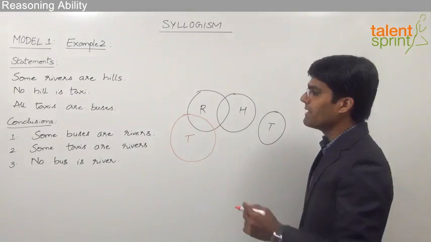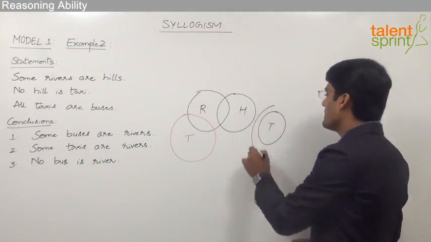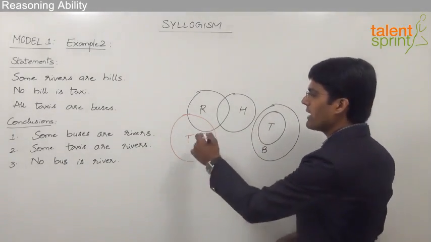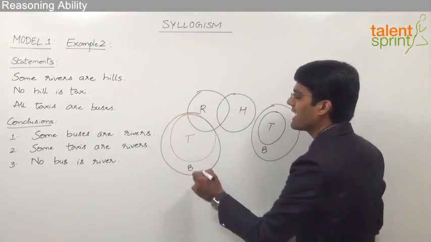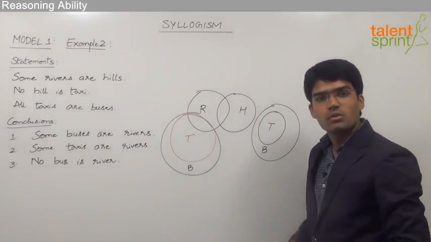The third statement here is: all taxis are buses. So all taxis are buses can be taken in this way. And if we try to take all taxis are buses here, it can be taken as shown. So these are the taxis which are buses. Let us now see which of these conclusions are true.